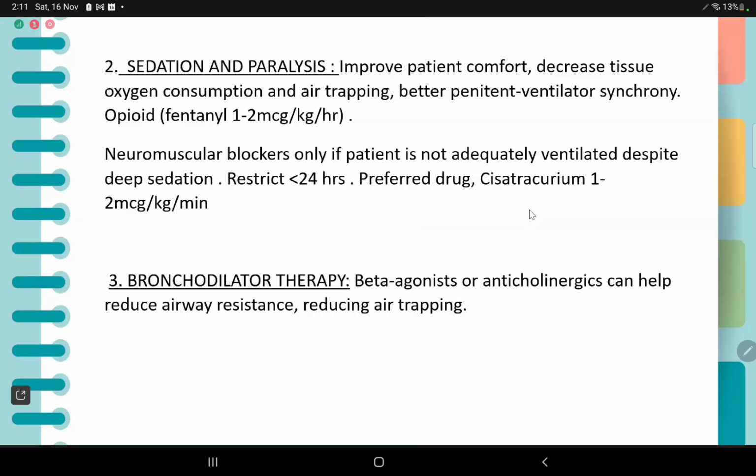We also include single sentences about the bronchodilator therapy.